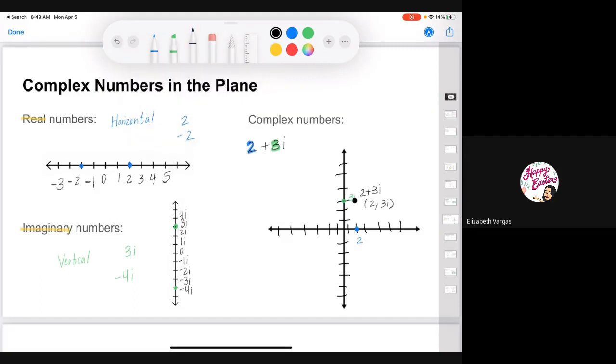Okay. So say I had -1 minus 2i. -1 is my real number. -2i is my imaginary number. -1 would be right here. -2i would be right here. Where do those two intersect? Right here. And so that would be -1 and -2i.